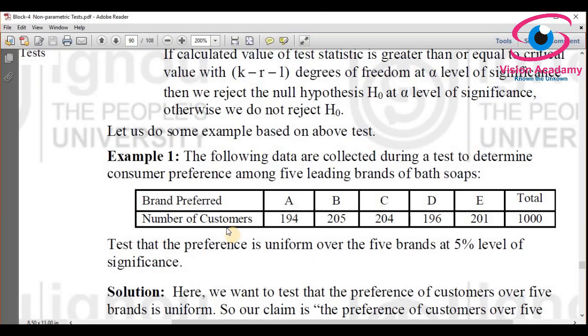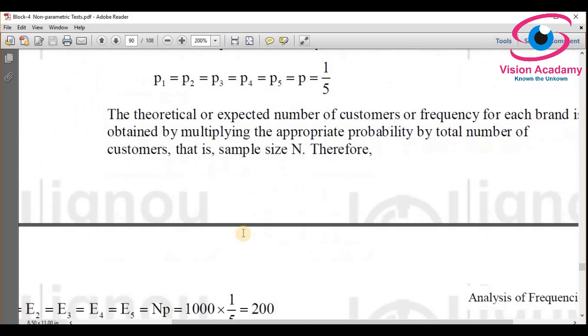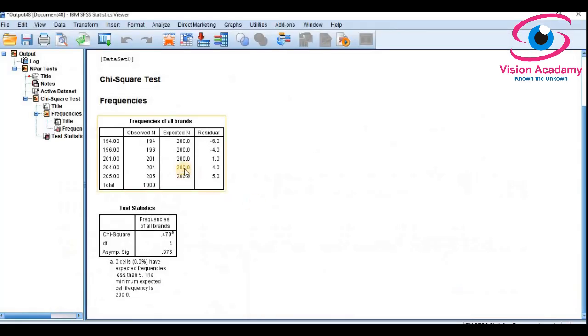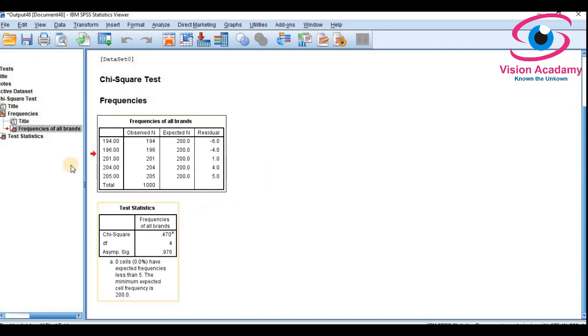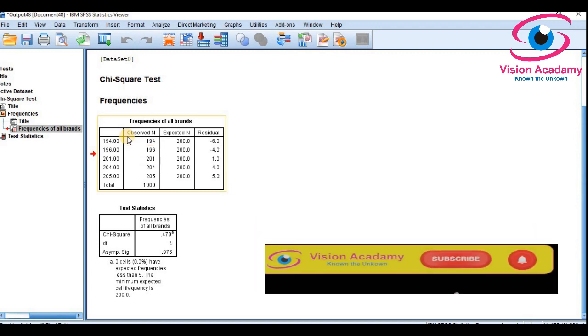In the book material also, that is accepted. Look here, the calculated value of the test statistic is 0.480 and is smaller than the critical value; the book value is 9.49, so we do not reject the null hypothesis. In either case we have reached the same conclusion. In this way, you calculate the chi-square test as non-parametric statistics and as a frequency distribution.